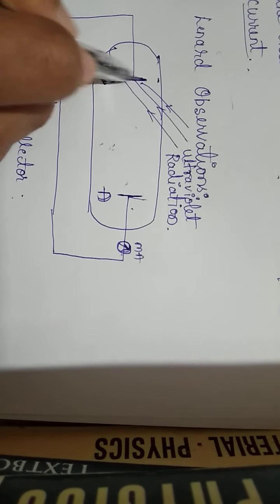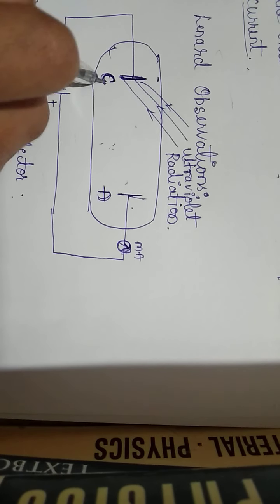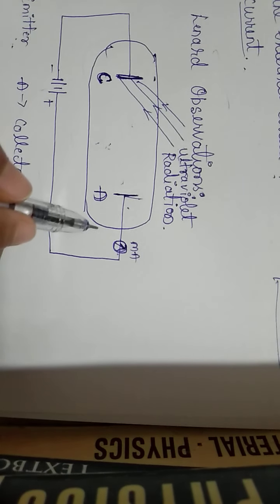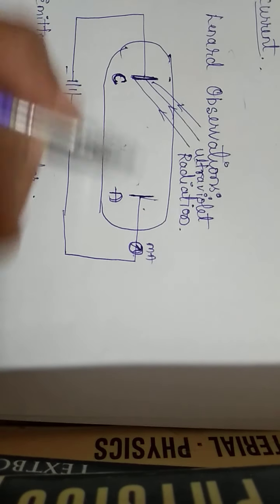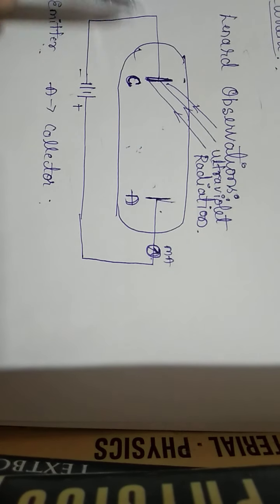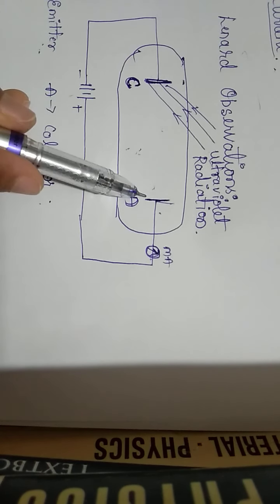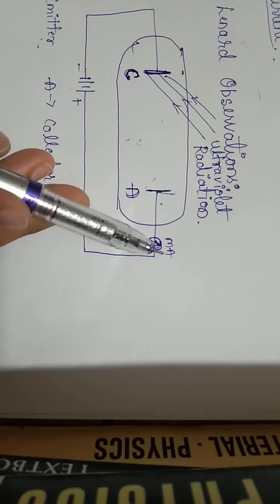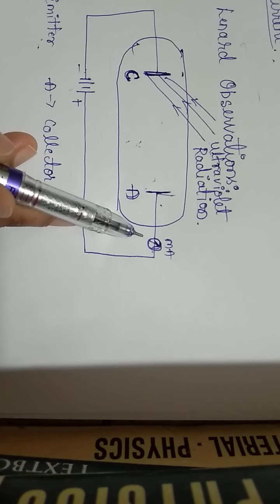Let us see, C means here cathode, A means anode. Let us consider like that. C is cathode and A means anode. He made an arrangement like this. He kept these two metallic plates in the glass tube and he connected the collector A to the positive terminal, emitter C to the negative terminal, and in between the collector and the battery positive he connected a milliammeter.